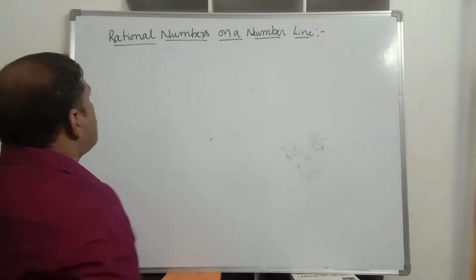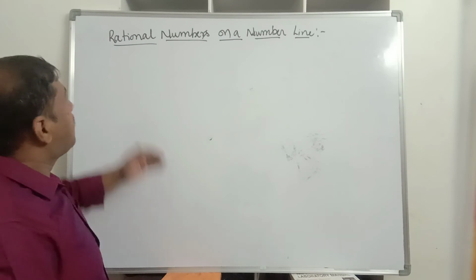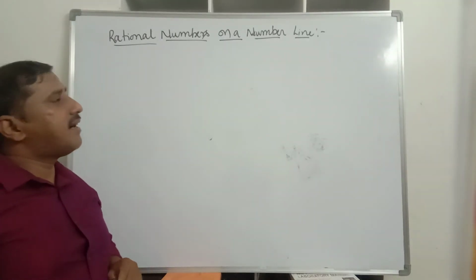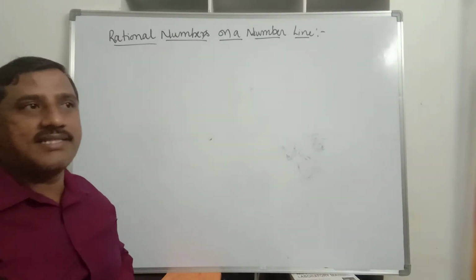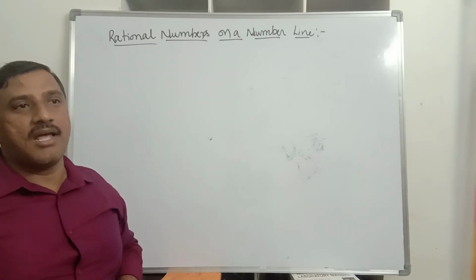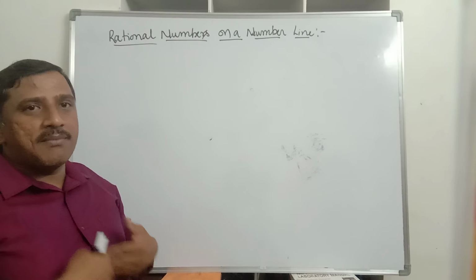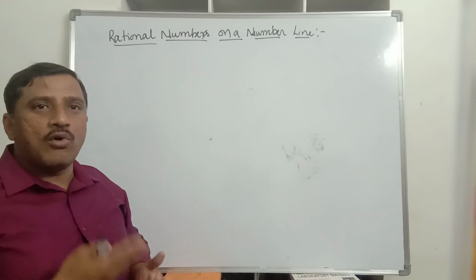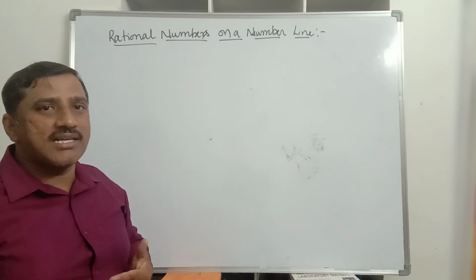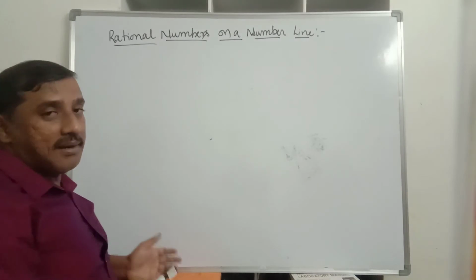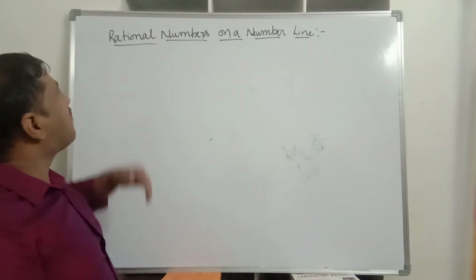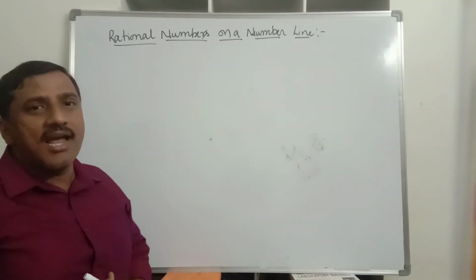Now we'll move to the next topic: rational numbers on the number line. How do we represent rational numbers on the number line? We know how to represent natural numbers, whole numbers, integers, fractions and decimal numbers on the number line. So similarly we can represent rational numbers on the number line.